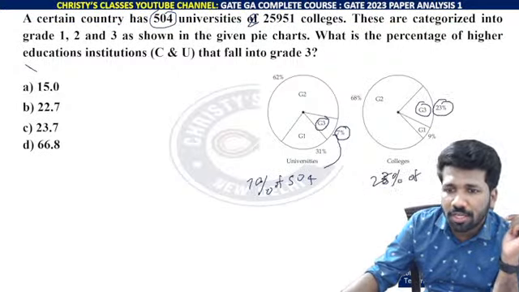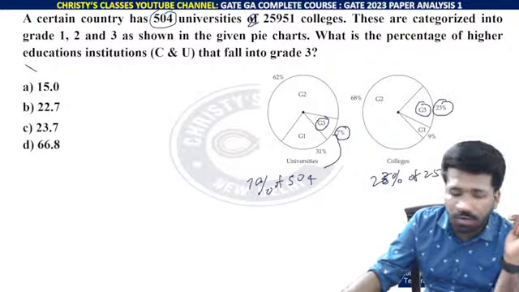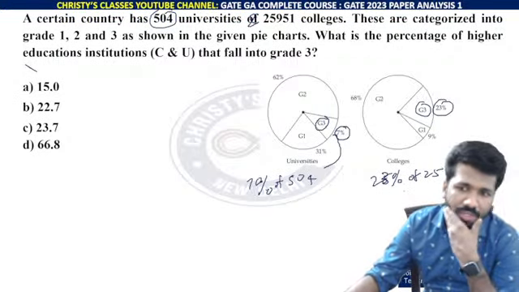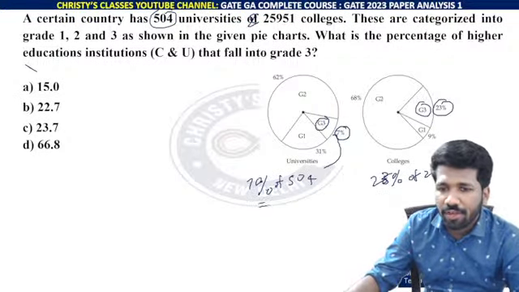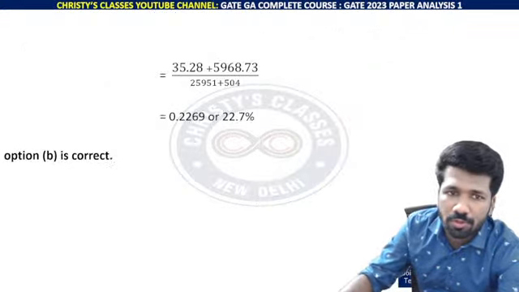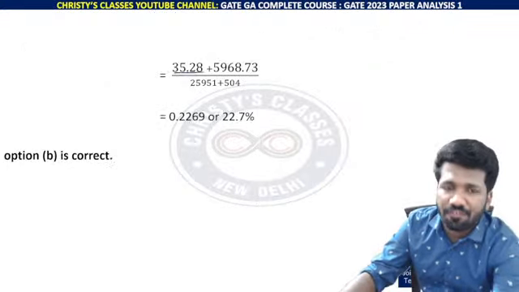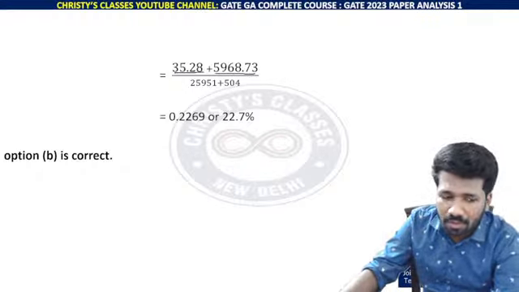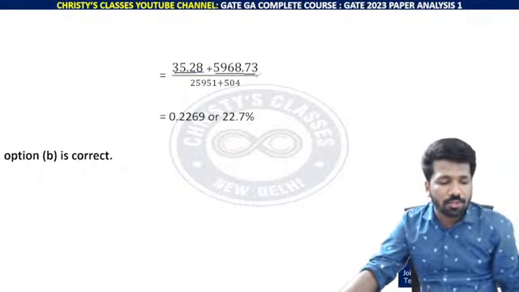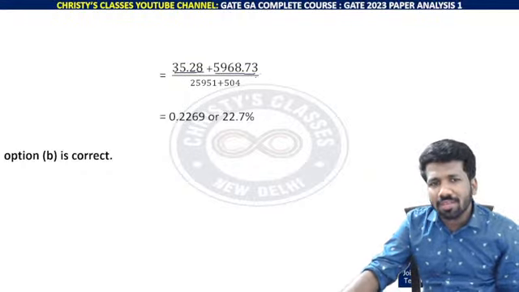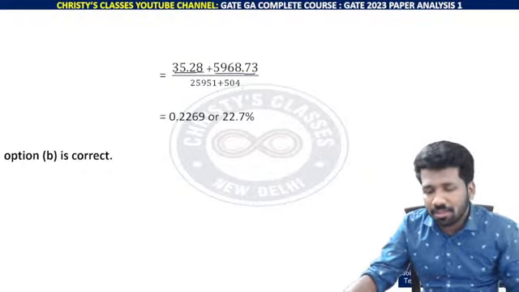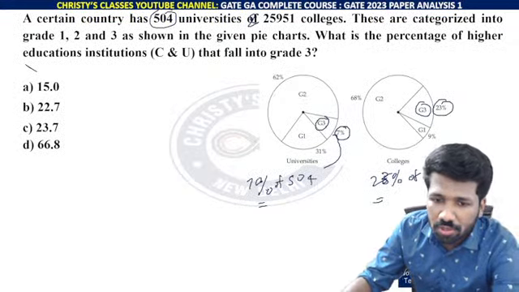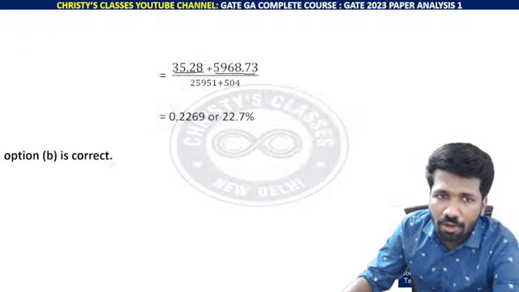Total number of colleges is how much? 25,951. 25,951 colleges, 23% of that. You need to find those two. And when you find it, you will get 35.28 and 5968.73. A virtual calculator is there. You can use it to do this, or estimation, if you are good with mental math. So almost 36 and almost